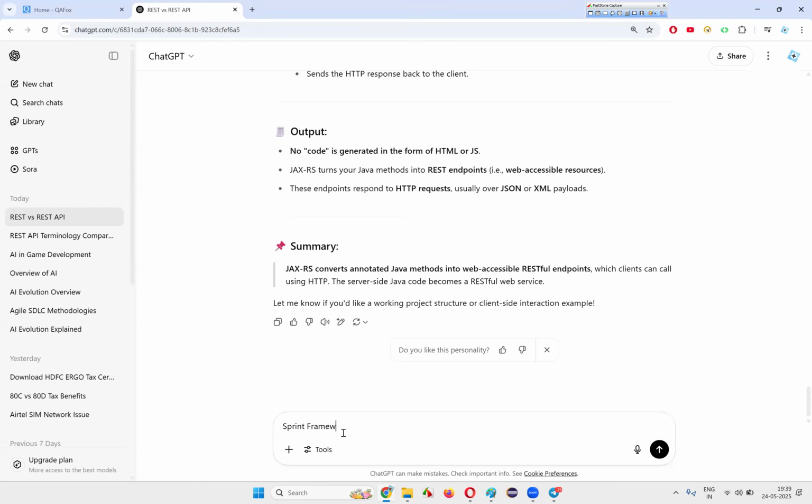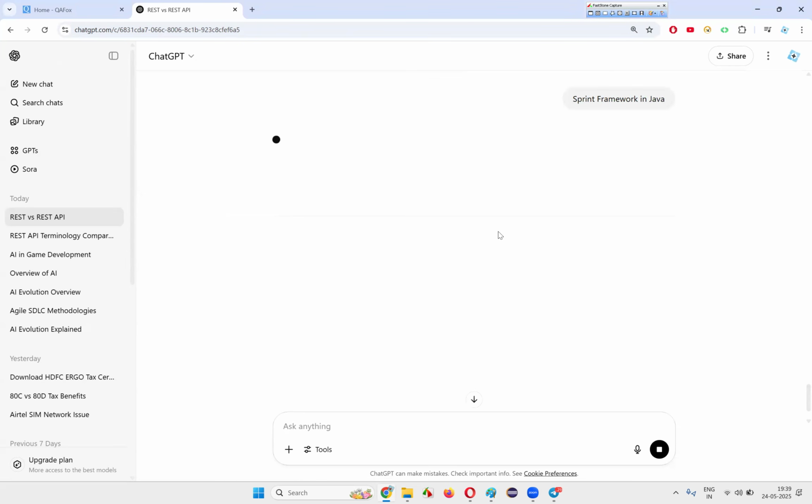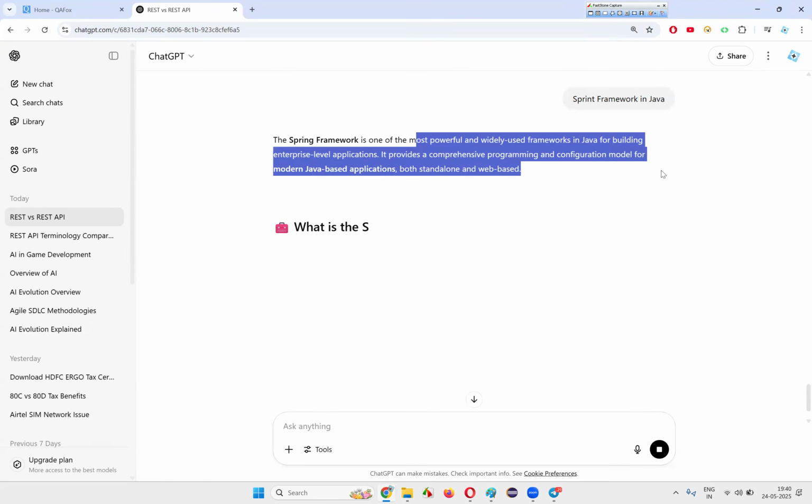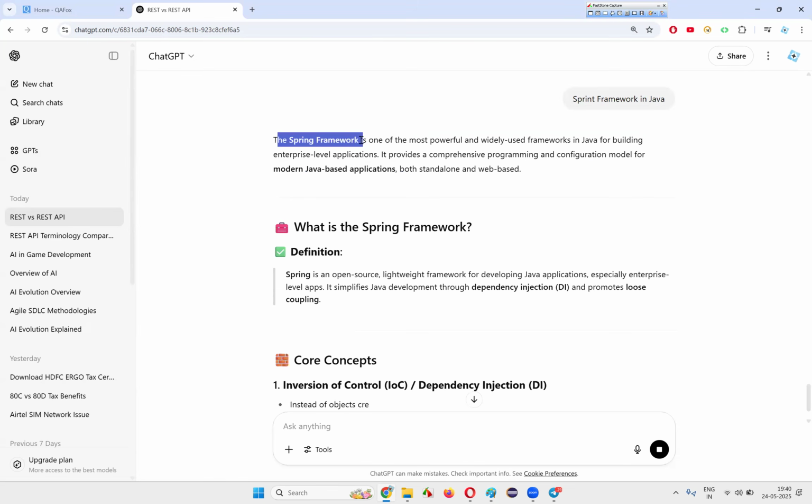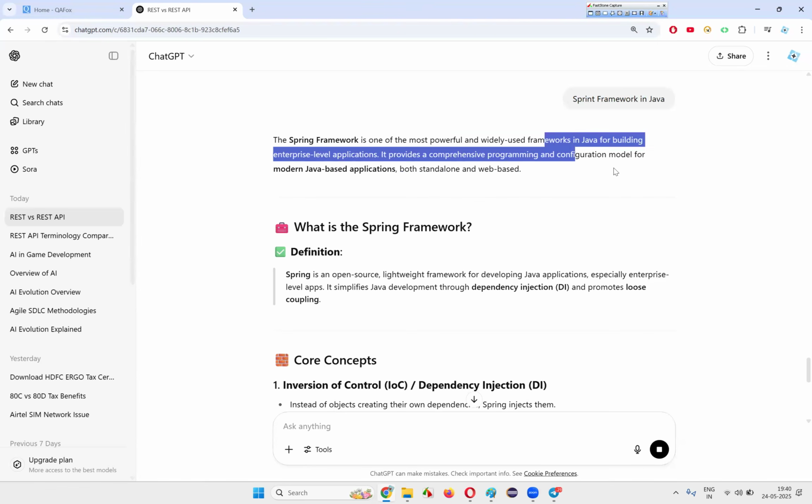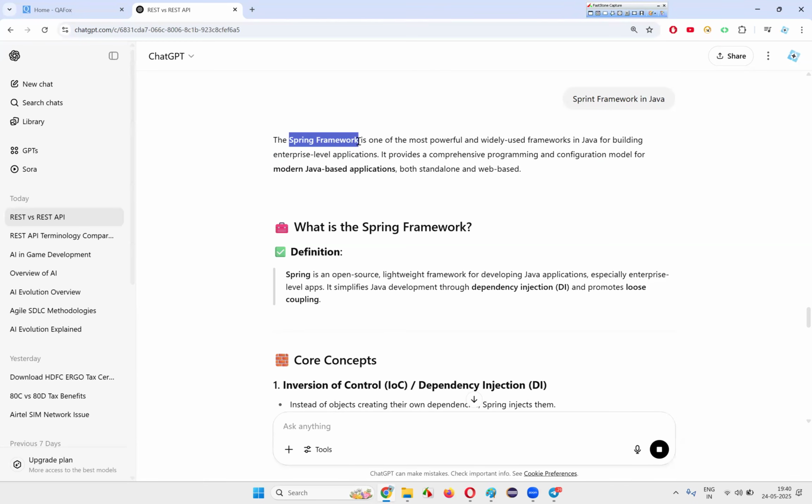Spring framework in Java. If you type here, you'll get the information. Spring Boot or the Spring Framework, whatever we call it generally, is one of the most powerful and widely used frameworks in Java for building enterprise level applications. If you want to use Java as a programming language for building complex applications like enterprise level applications, normal Java is not enough, guys. In advanced Java, there comes a topic known as the Spring Framework. Using that, developers will build such kinds of applications.